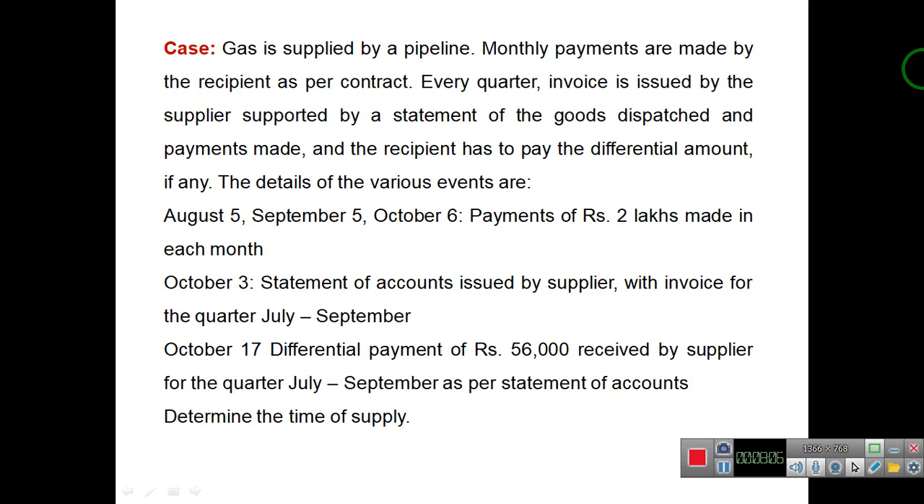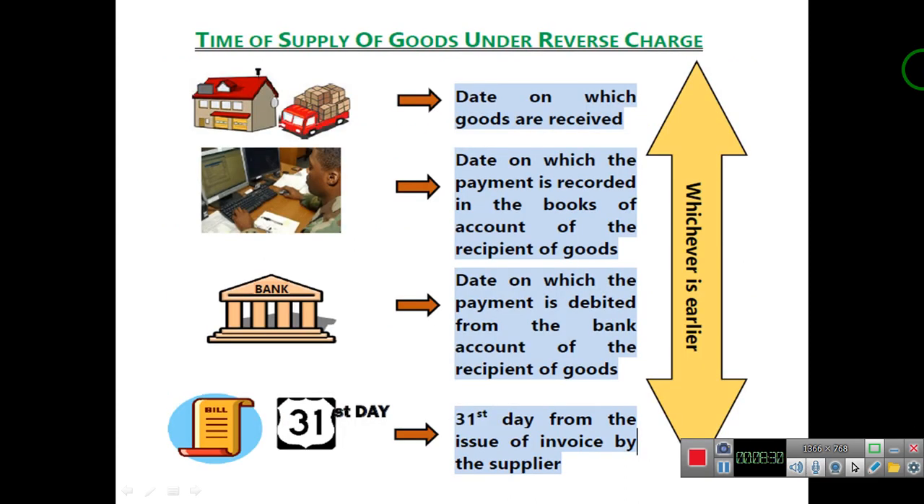Since this is a continuous supply, we'll consider the date when statement of account is issued and the date when payment is received. In this case, the statement of account is issued on 3rd October. The payment is received on 17 October. So time of supply will be earliest, that is 3rd October.